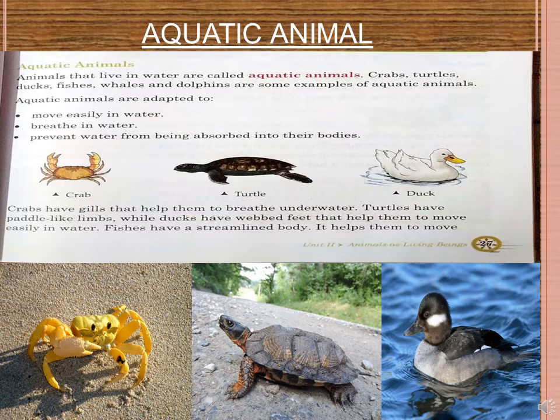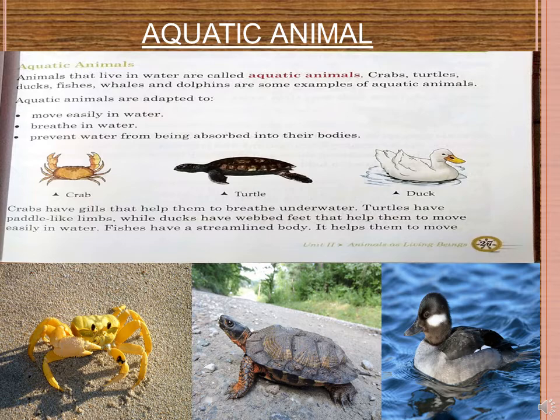That is the crabs. They have gills and that helps them to breathe under the water. Turtles have paddle-like limbs. Okay, they have a different type of limbs. Can you see the picture of the turtle? They have totally different limbs. And the ducks have webbed feet. We already know that. All these help them to move easily inside the water. Now regarding fish, fish has a totally streamlined body, and it helps them to move easily in water.